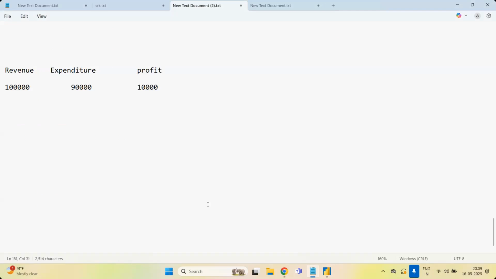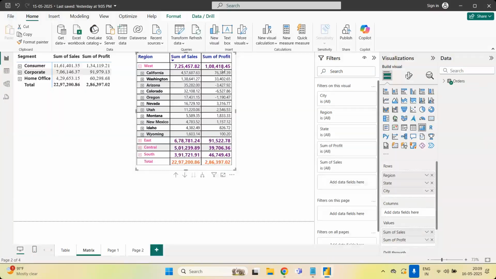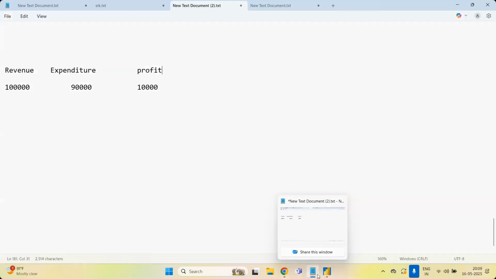So in this example, they have given us revenue, that is, the sum of the sales, and profit. The balance is expenditure, right? Revenue is equal to expenditure plus profit. Now, we have the revenue and profit, so how do we calculate expenditure?